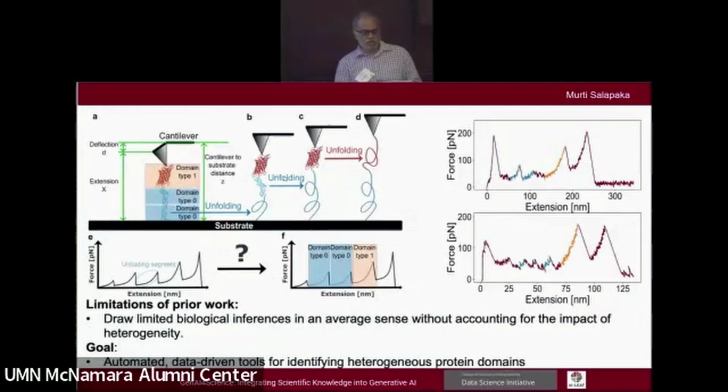Another step is looking at different domains. These are heterogeneous molecules, so they have different domains, and we do automatic classification of the domains in the data itself. There again, machine learning becomes quite useful.